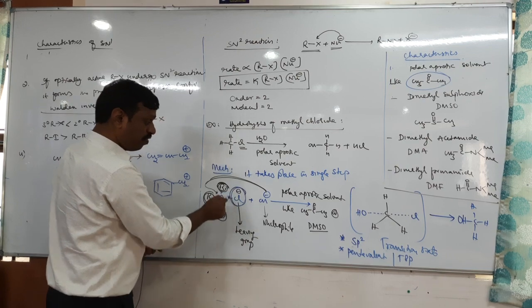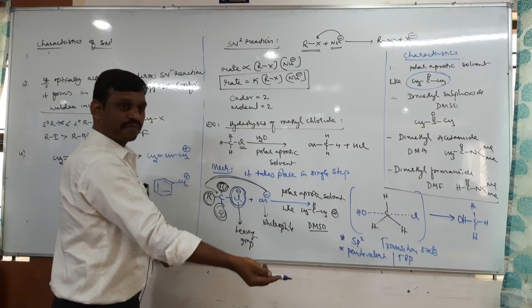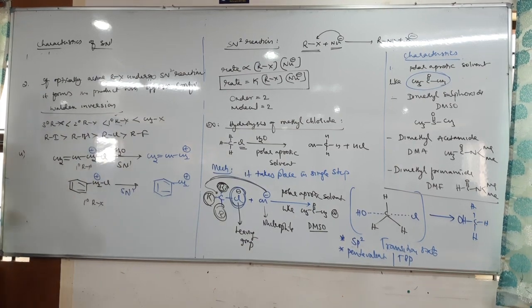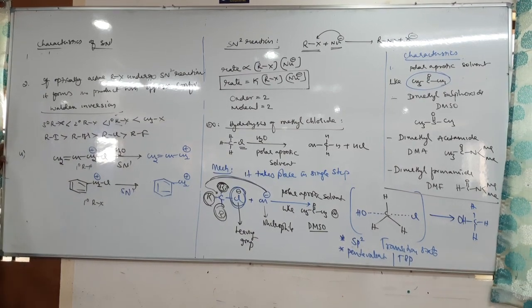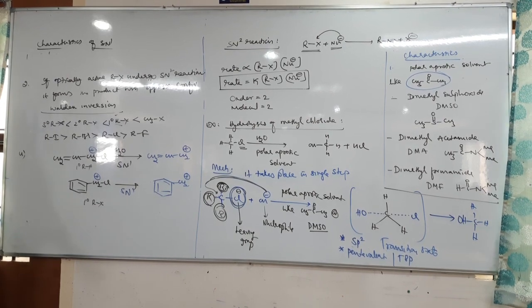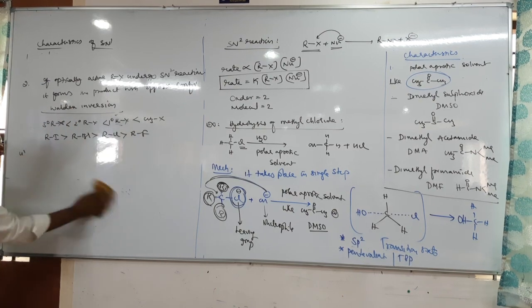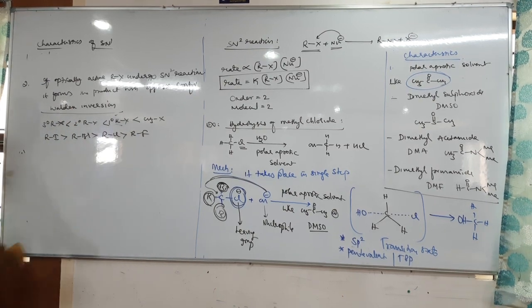Therefore, if the leaving group can leave easily, then the attacking group can attack easily. Therefore, which is more reactive? RI only. That order is the same for both, and the previous point is not. These are the characteristics of SN1 and SN2 reactions.